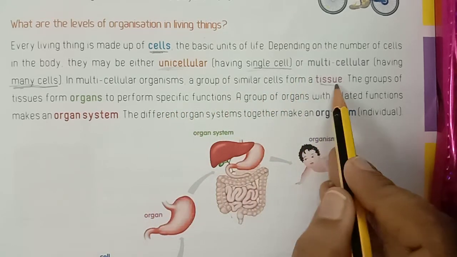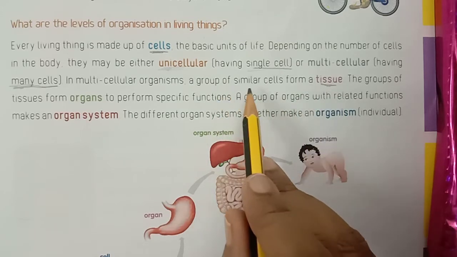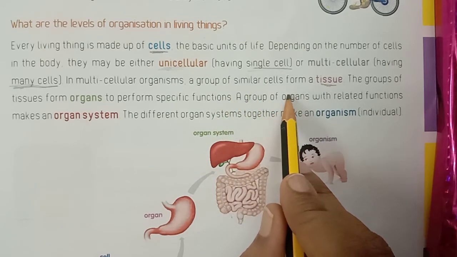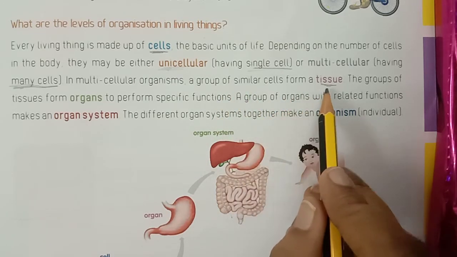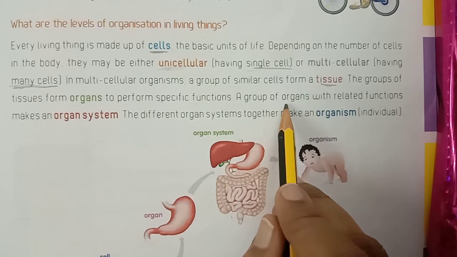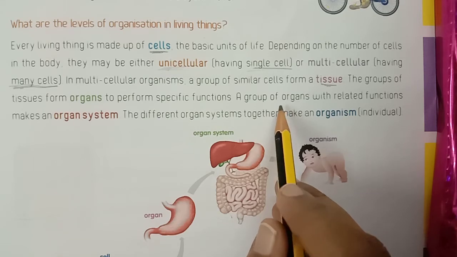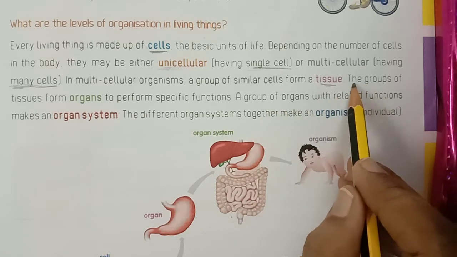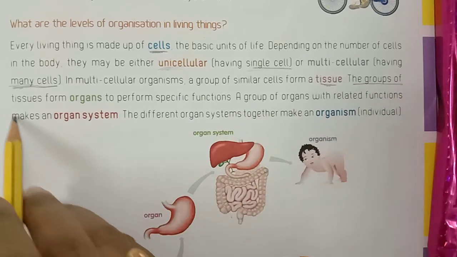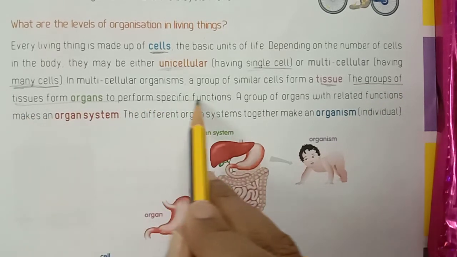In multicellular organisms, a group of similar cells form a tissue. What is called a tissue? A group of similar cells form a tissue. Next, a group of tissues form organs to perform specific functions.